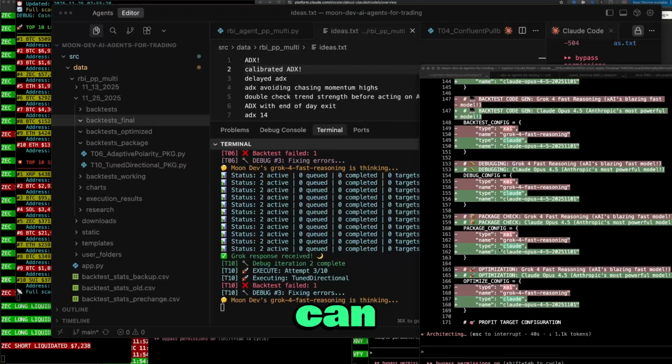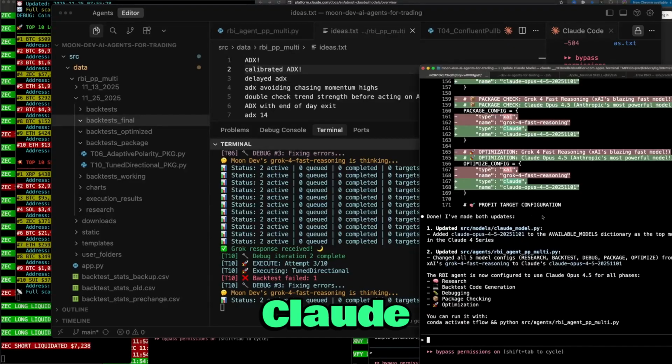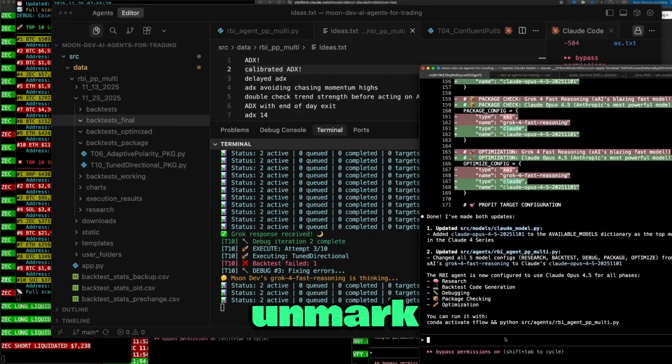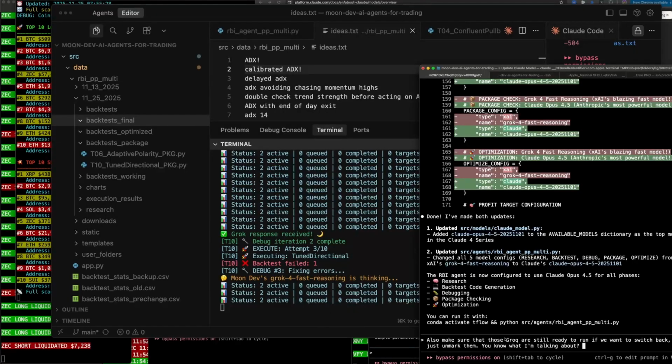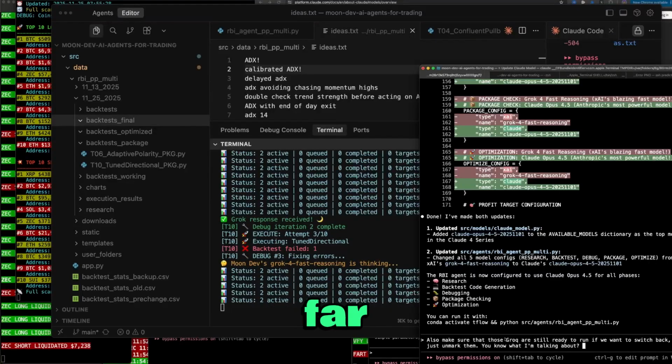Okay, so you can see we're flipping out right here from Grok to Claude. Also, make sure that those Groks are still ready to run. If we want to switch back, we can just unmark them. You know what I'm talking about? So for now, we'll use the new Opus 4.5, but we may not stick with it forever. I don't know. We'll see.